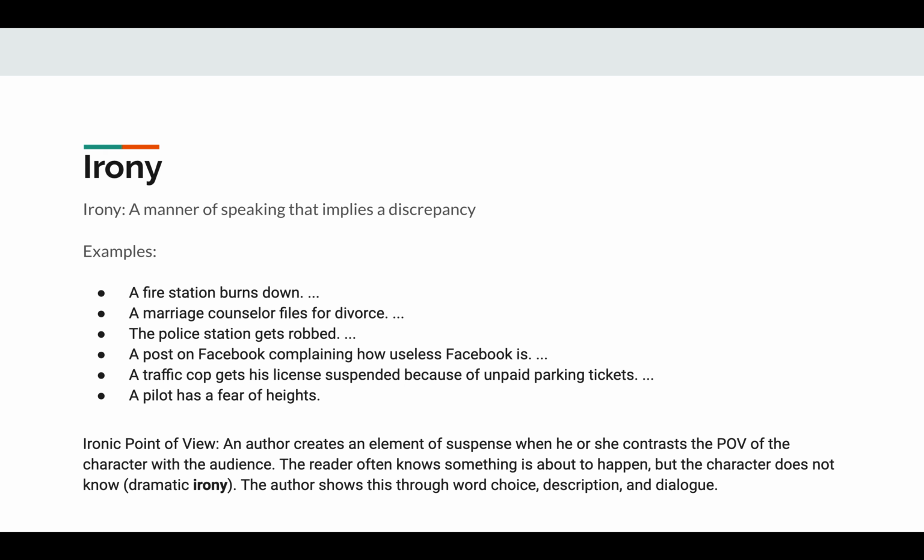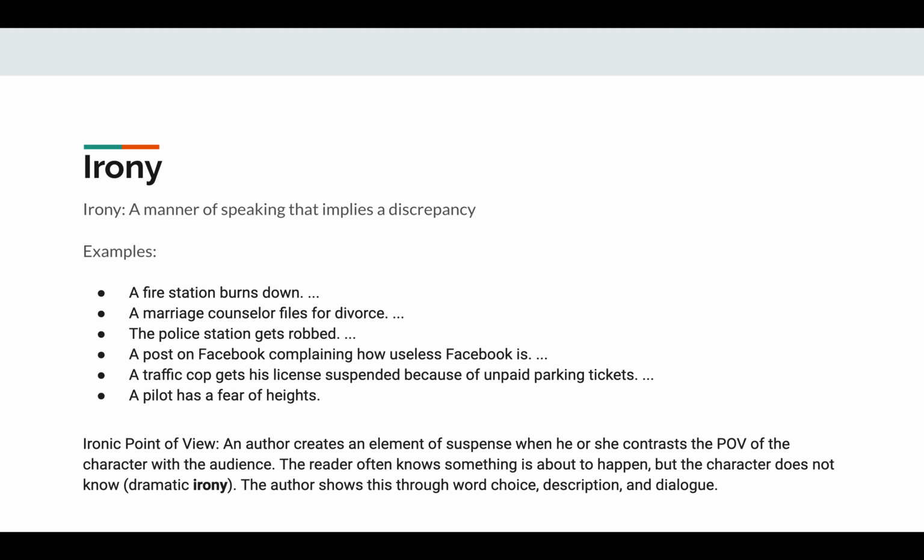Another example is a marriage counselor files for divorce. The irony here is that a marriage counselor is someone who helps other people work through their marital difficulties, and now that person is getting a divorce. And you can see the list of other examples of irony listed there.